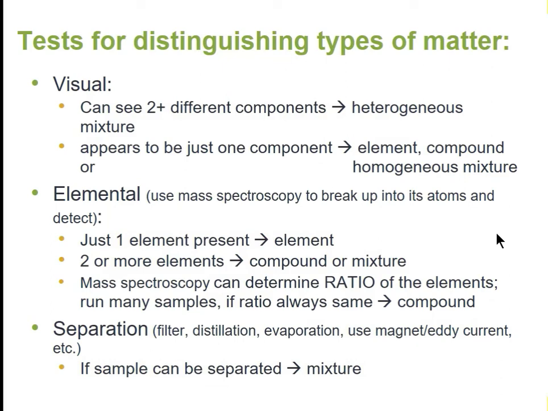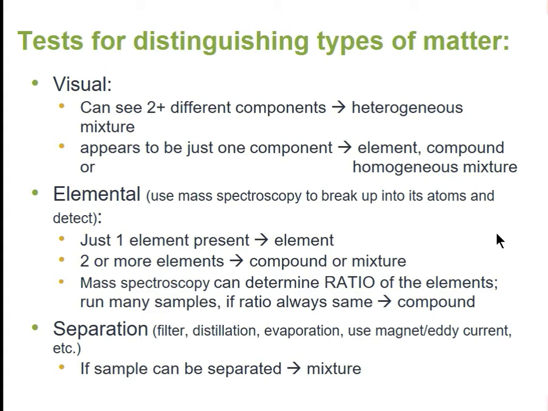So when I'm looking at bulk, I want to figure out how I can distinguish what it is. If I'm looking at it visually and I can see that there are two or more components, I know for sure it's a heterogeneous mixture because I can see the two components. However, if it appears to be one component, it's tricky. I don't know whether it's an element, a compound, or a homogeneous mixture just by looking at it. I'm going to have to do some more digging.